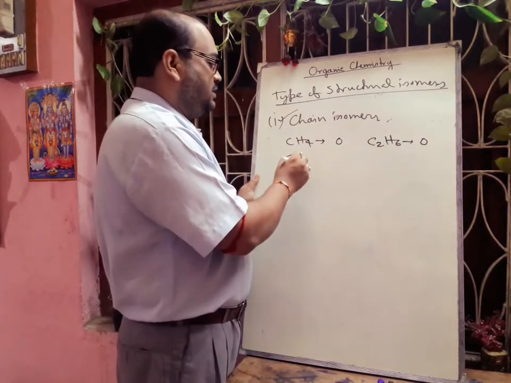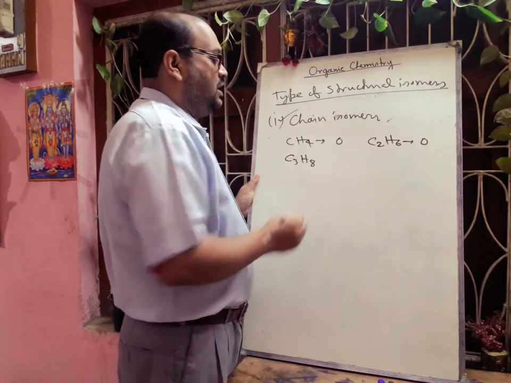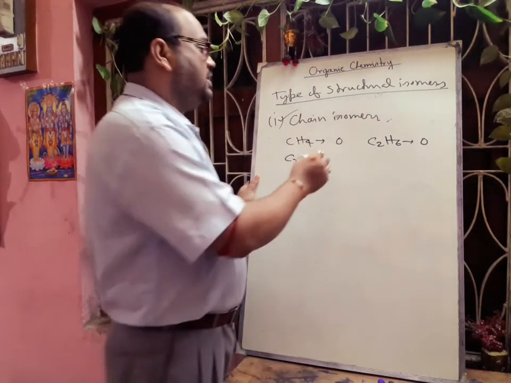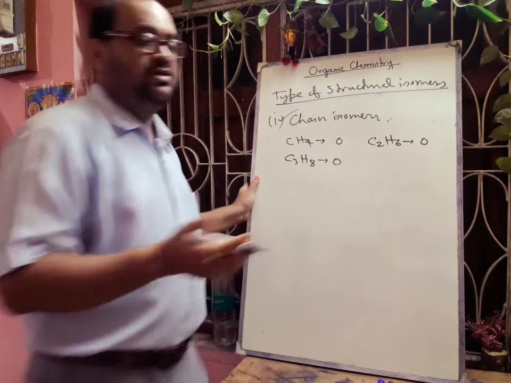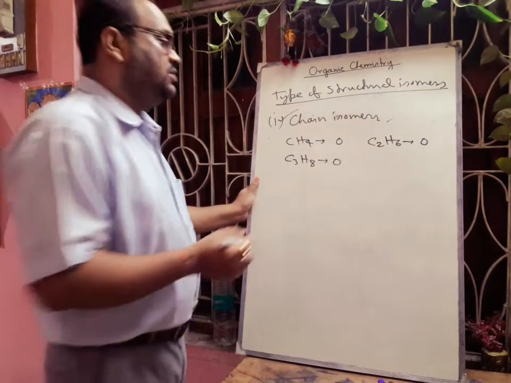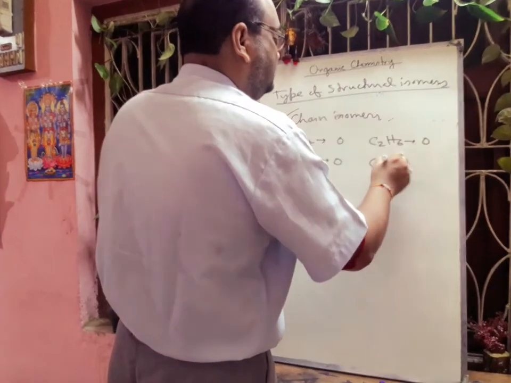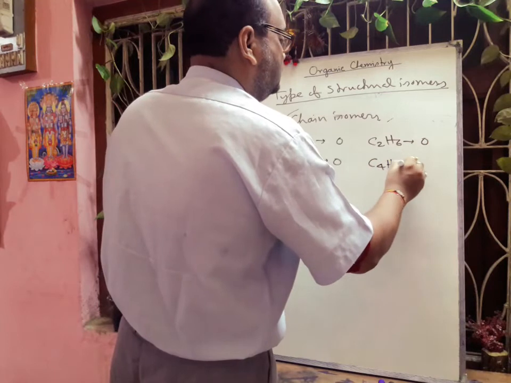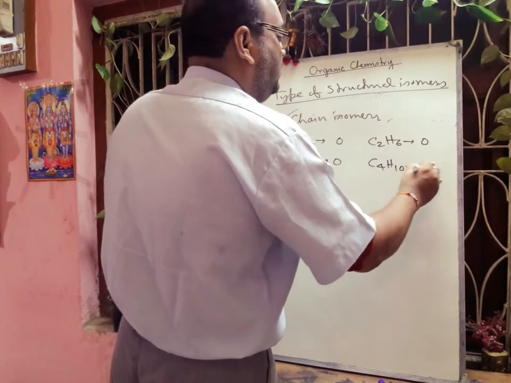Next is propane. In case of propane, the number of chain isomer will be 0 because here also only one structure is possible. So from butane, the number of isomer will be 2.